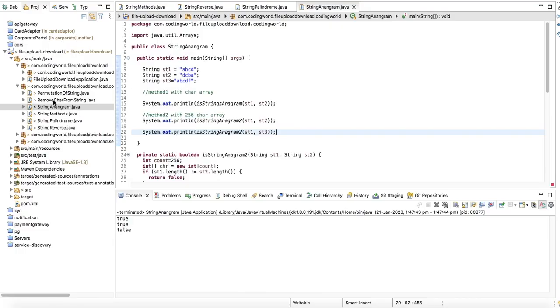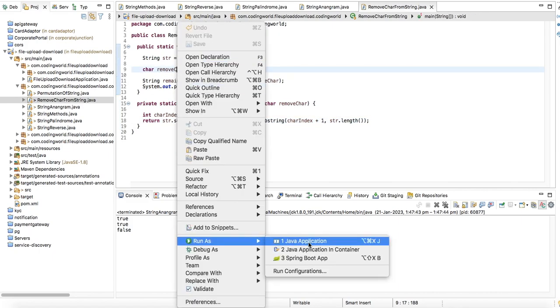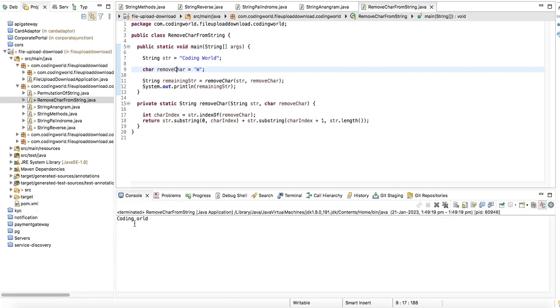Let's go and check. Okay, so I have the string "coding world". From that I want to remove the character w. So first of all, I have checked the index of that character. Then I take from the 0th location up to that character, and from 1 plus that character location to the last. Okay, we are returning the values. So let's run this and check the output. So if you see, we have removed the w character from the coding world.